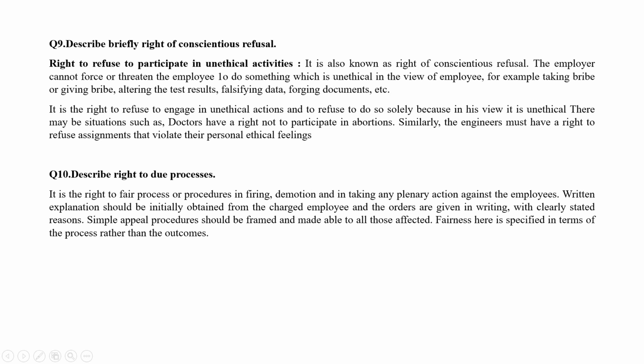There may be situations. Examples: doctors have a right not to participate in abortions. Similarly, engineers must have the right to refuse assignments that violate their personal ethical feelings.